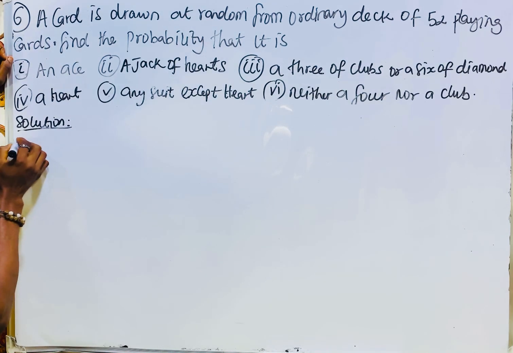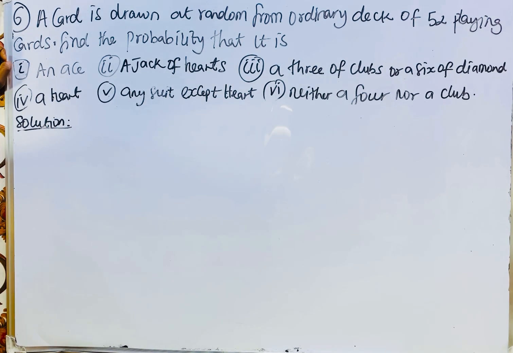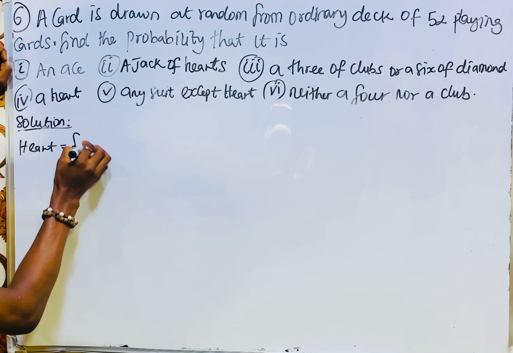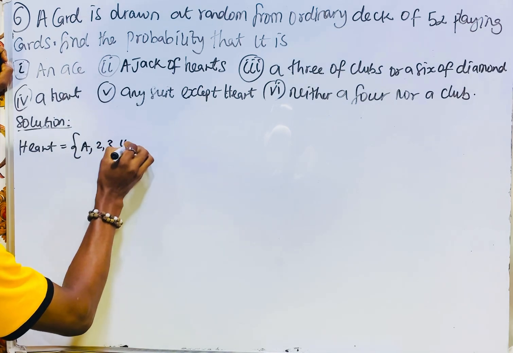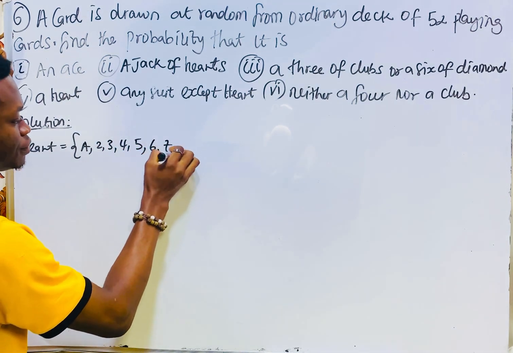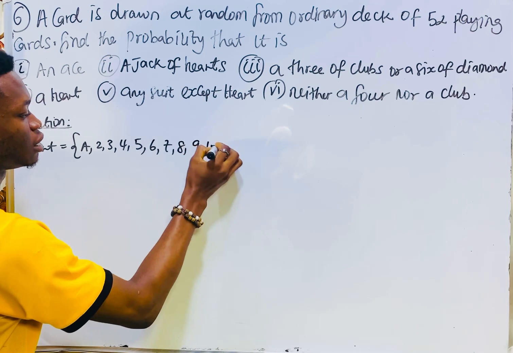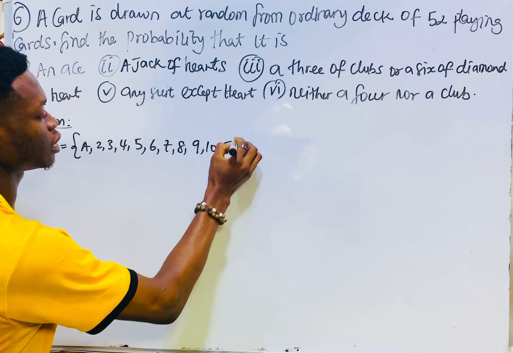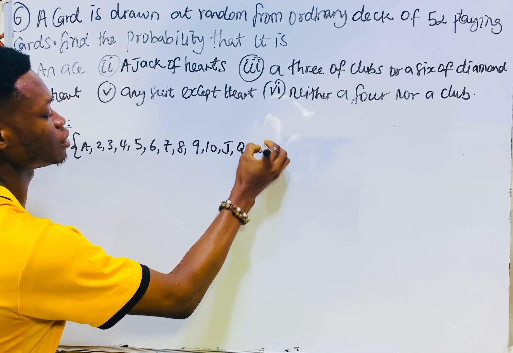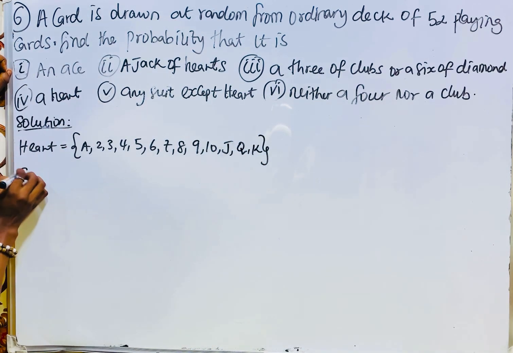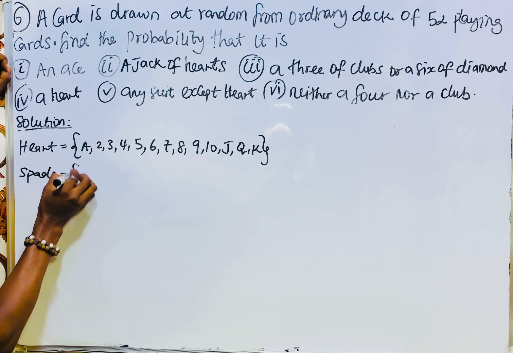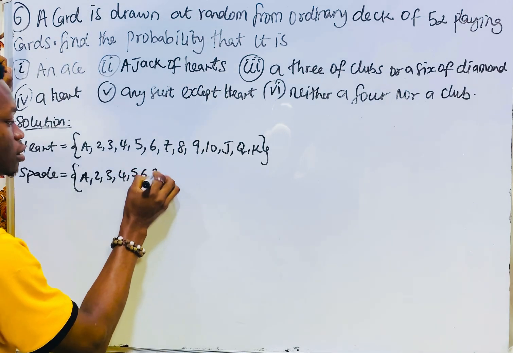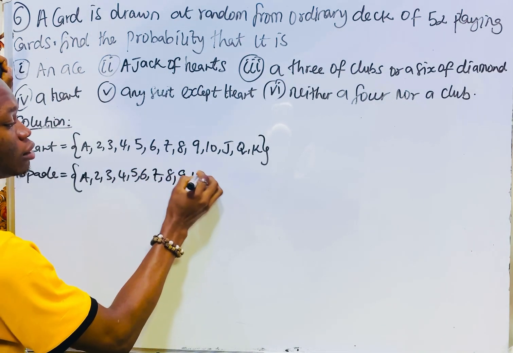First of all, you know that in a deck of 52 playing cards, we have hearts. The sample space is A, 2, 3, 4, 5, 6, 7, 8, 9, 10, Jack, Queen, and King. We also have spades, which have the same sample space.